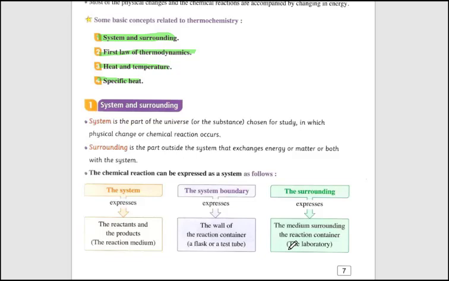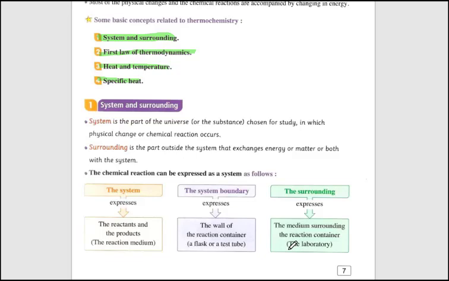Look, there is a transference, or moving, of energy from the system to the surrounding, and from the surrounding to the system. So if the system loses energy to the surrounding, the total energy of the system decreases, and the total energy of the surrounding increases.